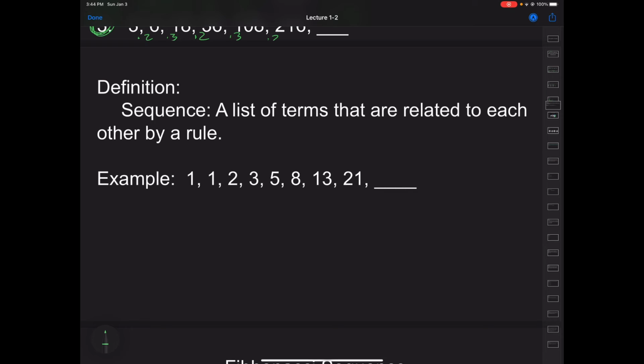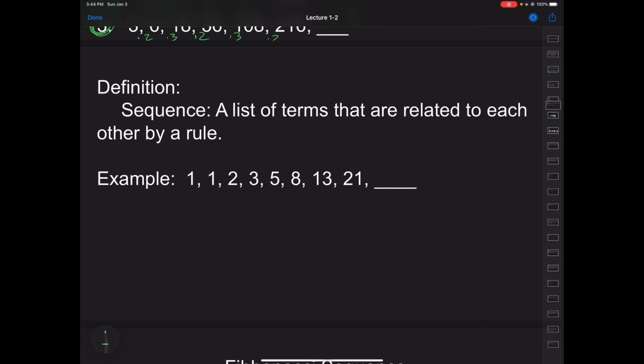This next one is a specific sequence. A sequence is a list of terms that are related to each other by a rule. So in this case, we look for the rule, and this rule is a little harder to find. If you didn't scroll ahead in the video, take a minute and try to figure out what this sequence could be. What is happening here?